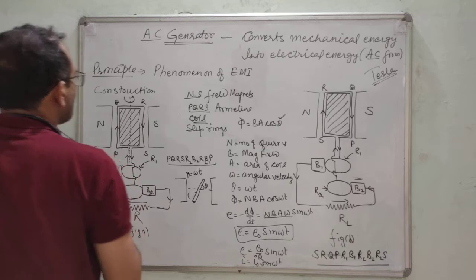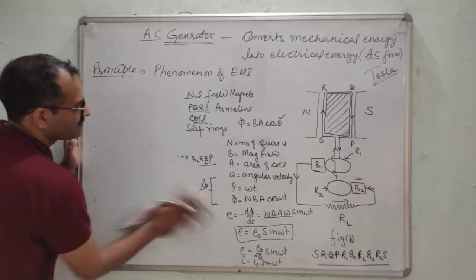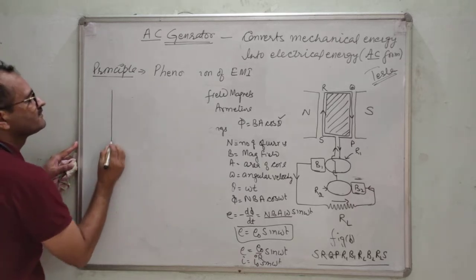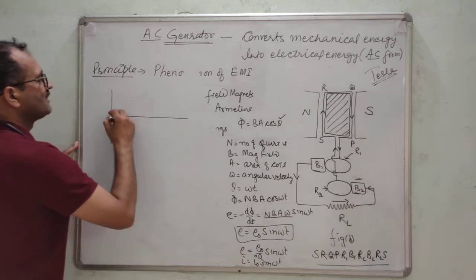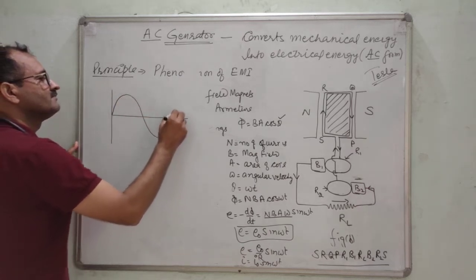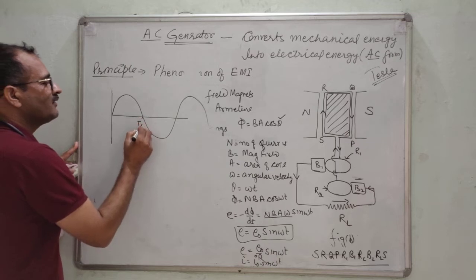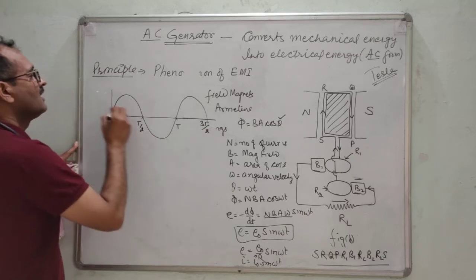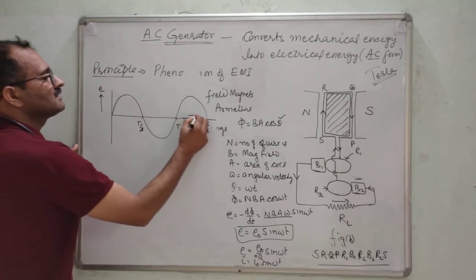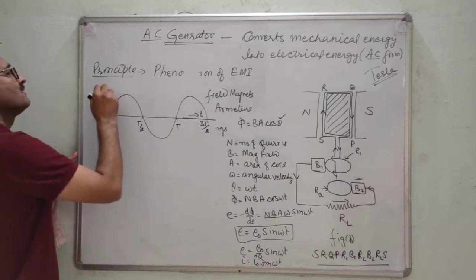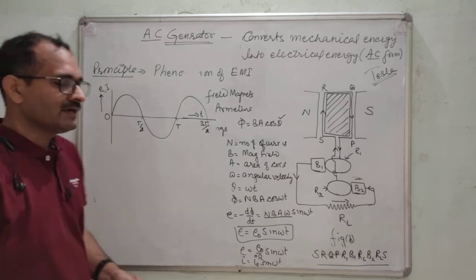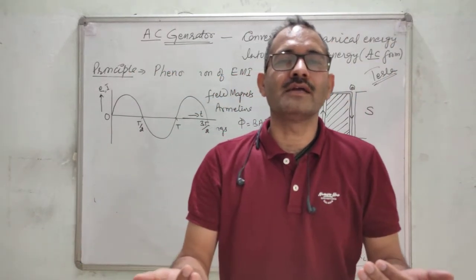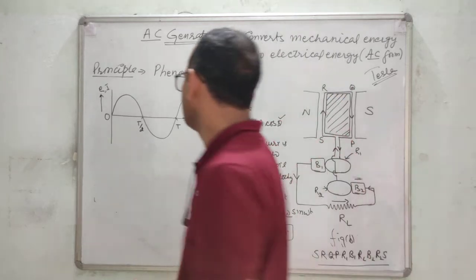If we plot the graph, we will have this type of graph. This is T by 2, this is T, this is 3T by 2. This is E and this is T. Whether you plot E or I, it is this. So this is the method to convert mechanical energy into electrical energy.